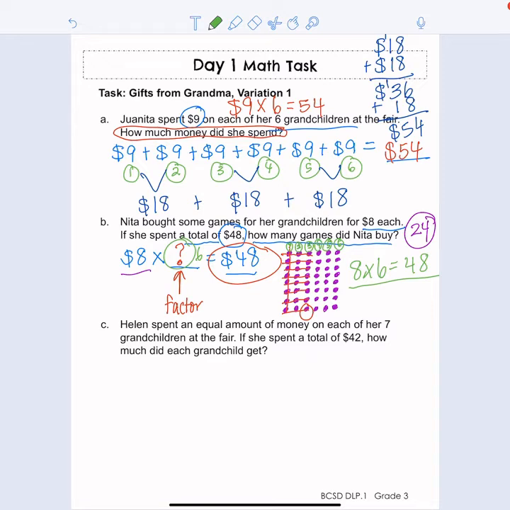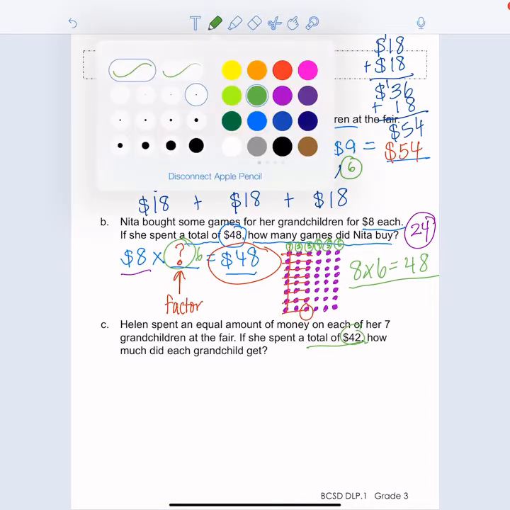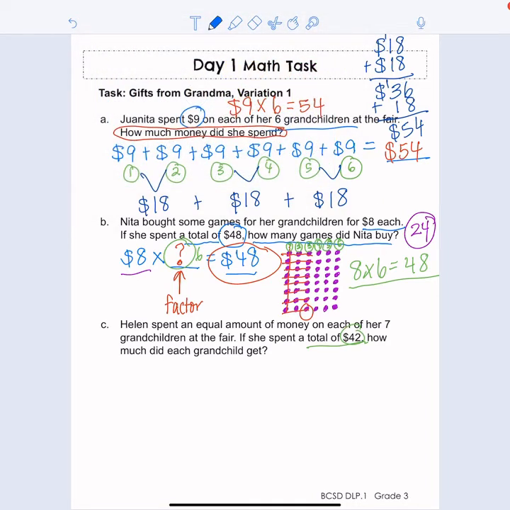Okay, you know what? This is sounding a lot like B. It's sounding like we have the total again. Okay, let me change to a different color just a second. Let me use my blue again. We have our total, and this time it says on each of her 7 grandchildren.